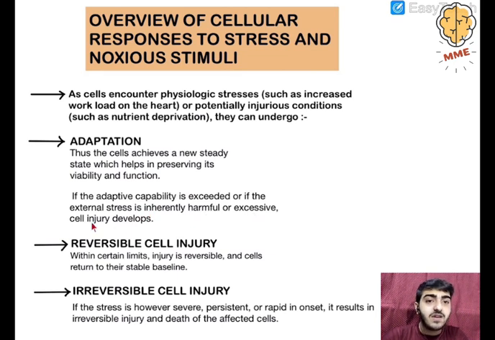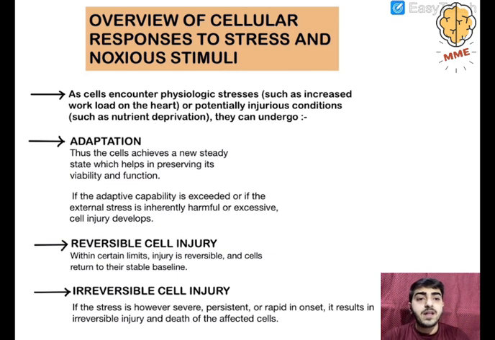Cell injury develops. The cell will try to adapt itself, but if its adaptive capability is exceeded, or the external stress is so harmful or excessive that the cell does not bear it, the cell will get injured.